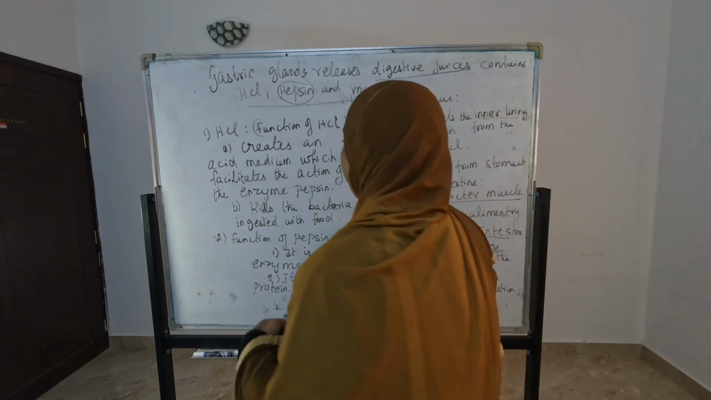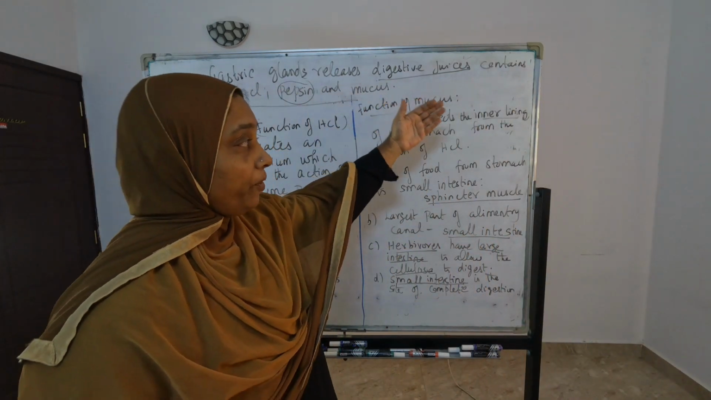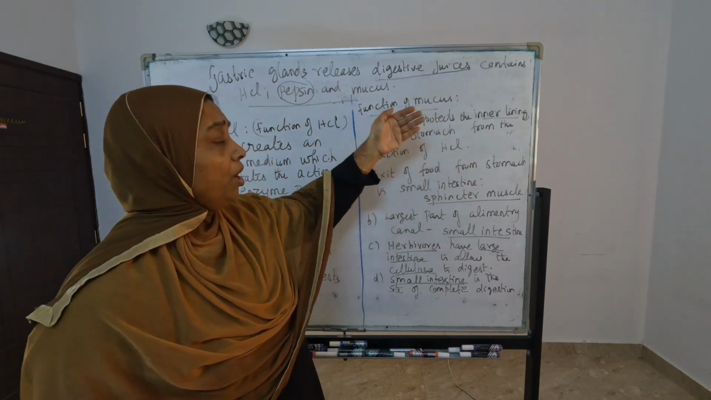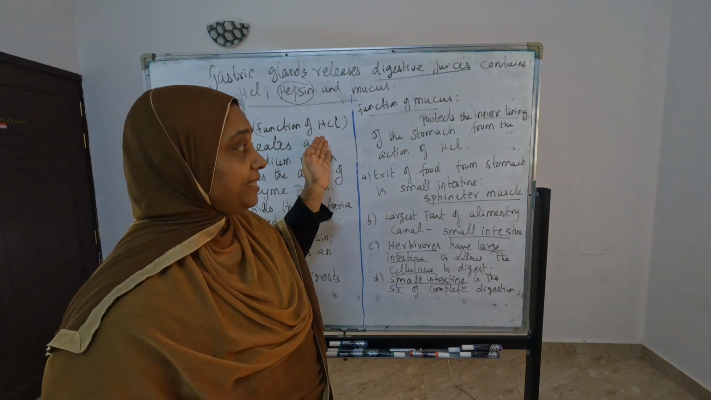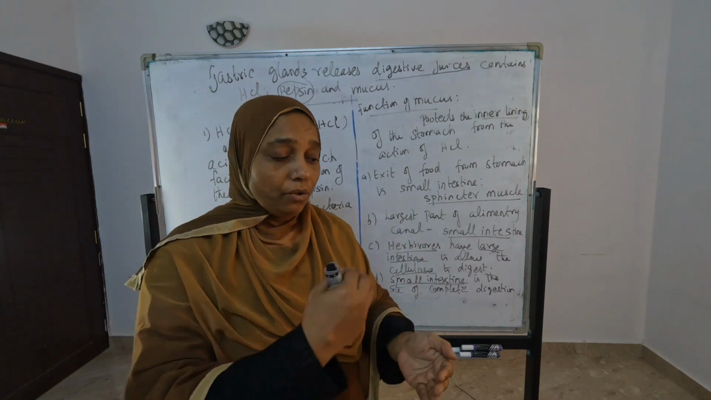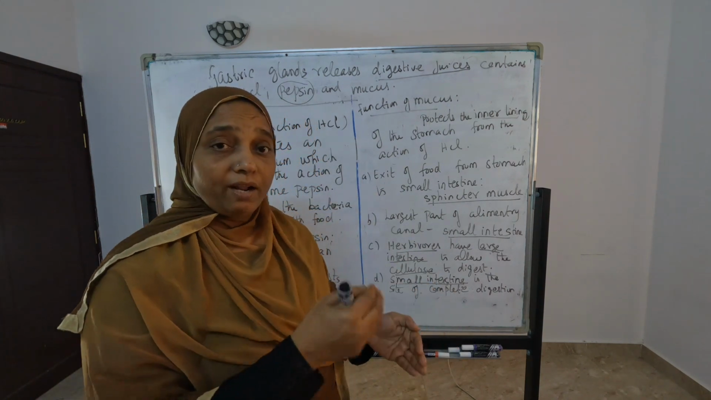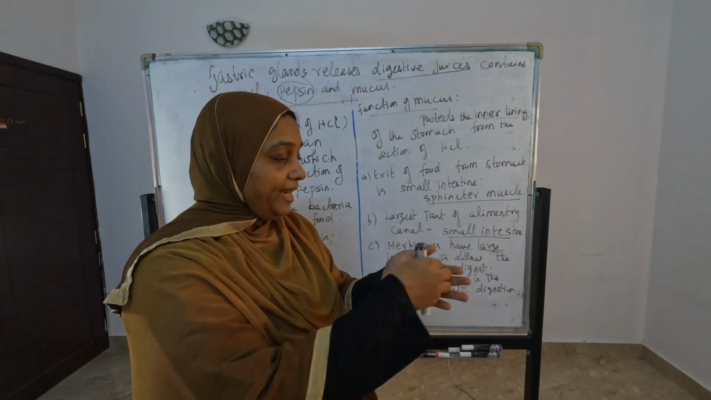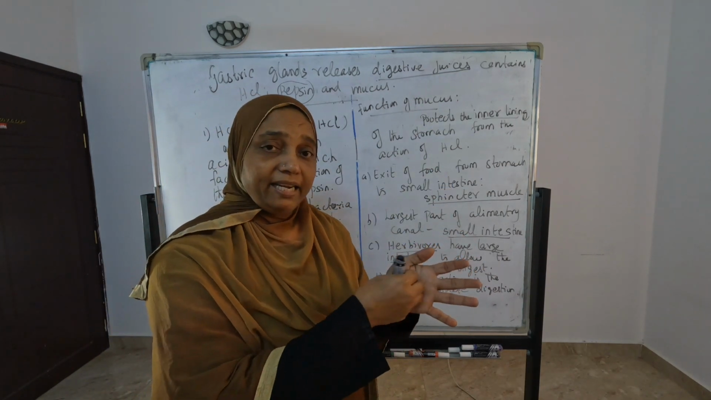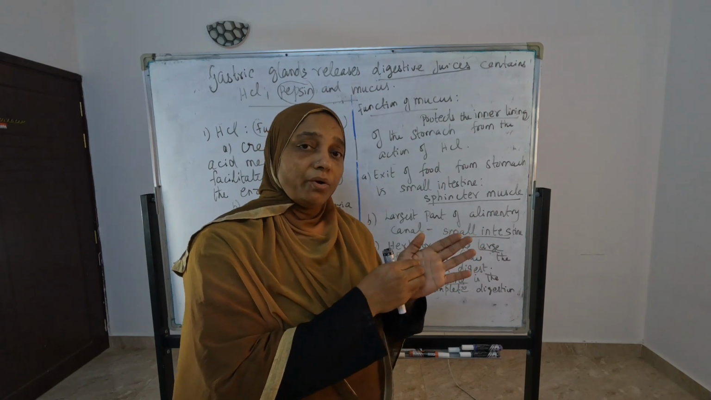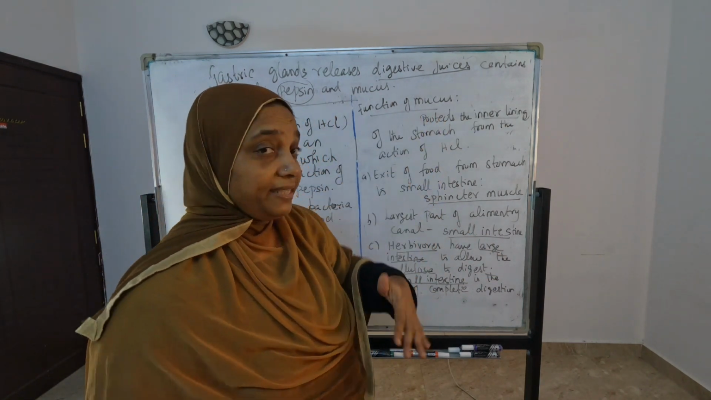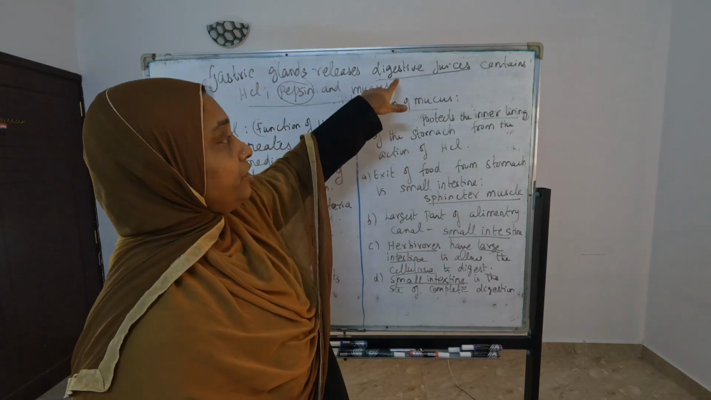Then what is the function of mucus you have to give? Mucus protects the inner lining of the stomach from the action of HCl. HCl is an acid, so it starts to corrode the wall of the stomach. Corrode means it removes the layer, like the skin layer. So to protect that, mucus is automatically secreted there along with the digestive juice.